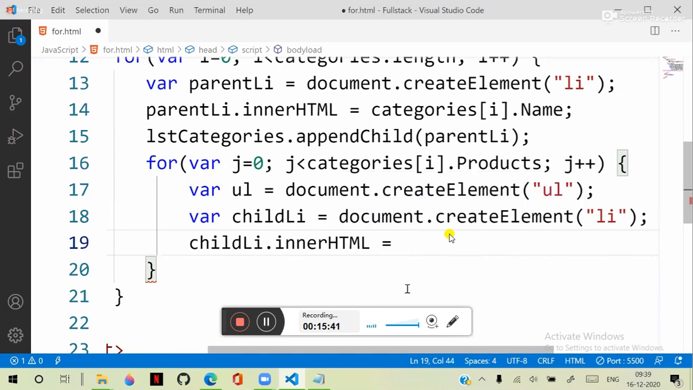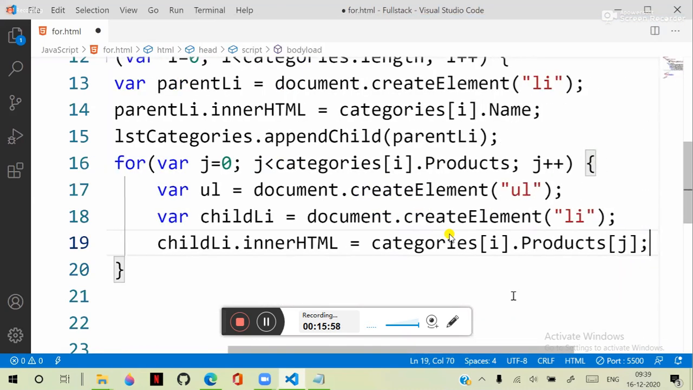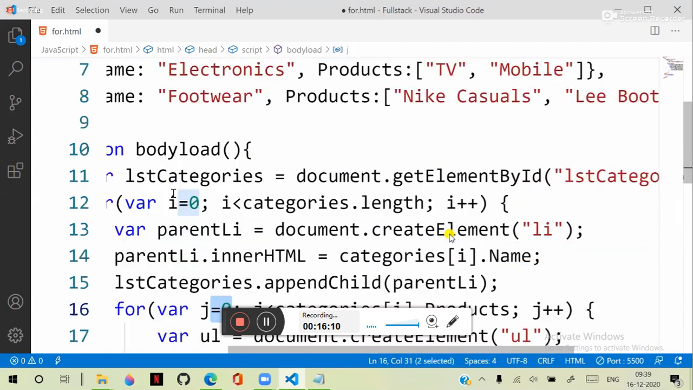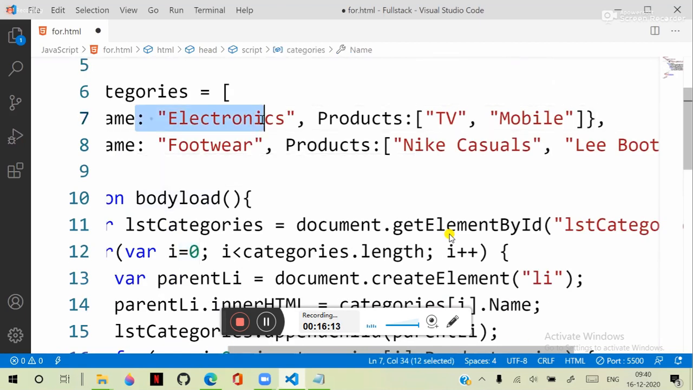That means here we need to define child li innerHTML must be categories of i, in that products of j. That is how we need to configure. Categories i means it is 0, in the 0, products of j means 0. Categories 0 means the first one, and in the products 0 means this first one, TV will come, and after that 1. After it finishes, it will go to the second category.